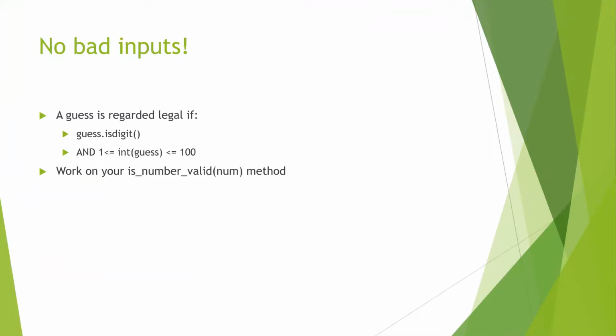And it's good practice to Google or search on Stack Overflow about these generic functions that you think Python would provide. And also the guess, after converting back to integer, has to be within the range of 1 to 100.